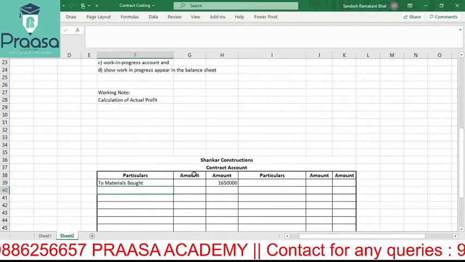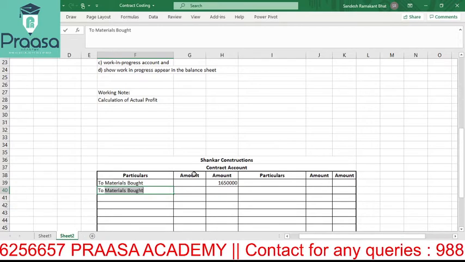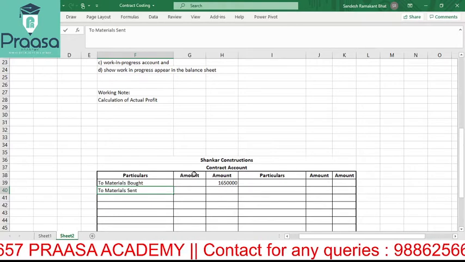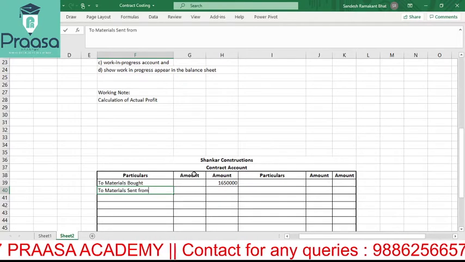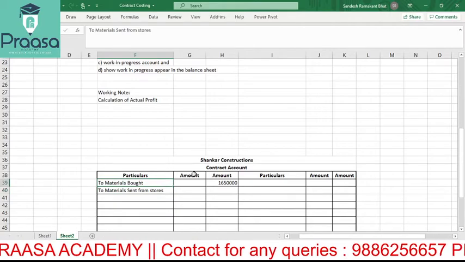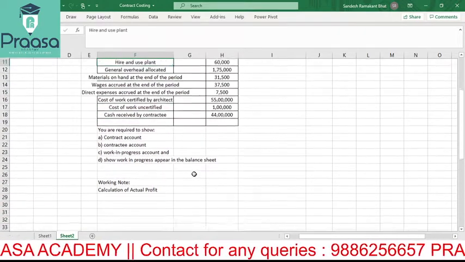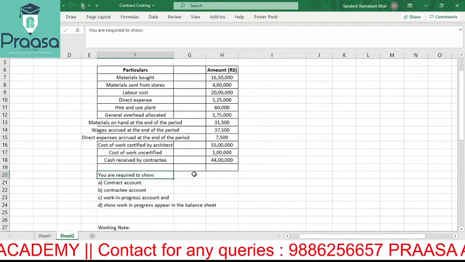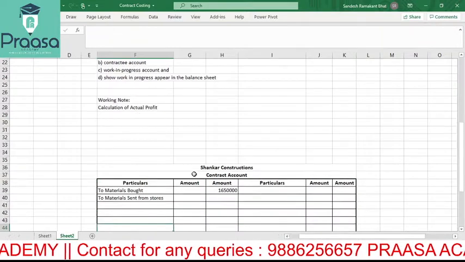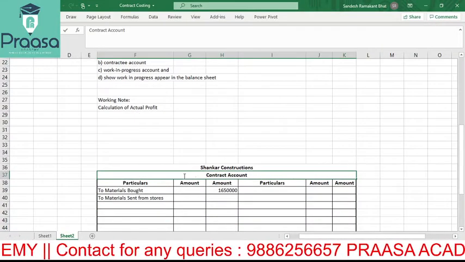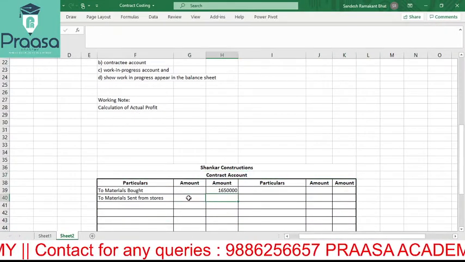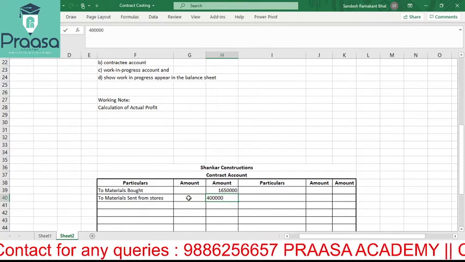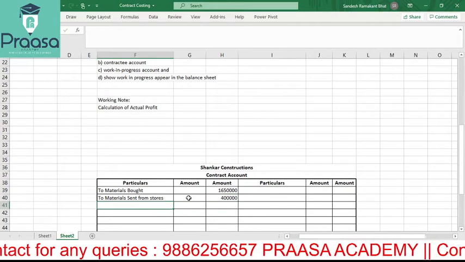Next, to materials sent from stores. Where this information is given, we know it's been given here. Material sent from stores. How much? 4 lakh. So what do you mean by that? We have received from a warehouse or whatever, where actually the goods are there. From there we have received how much? 4 lakh.